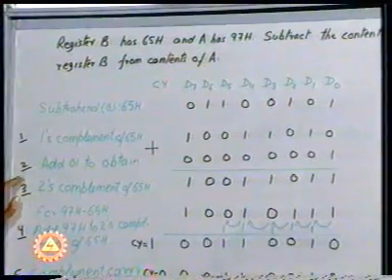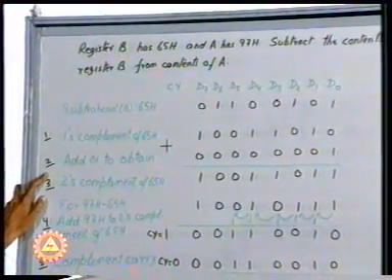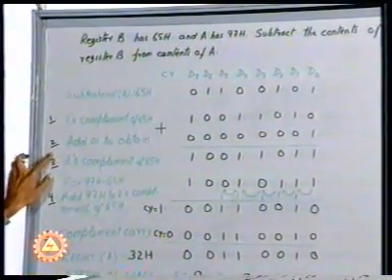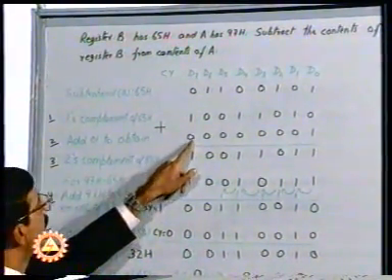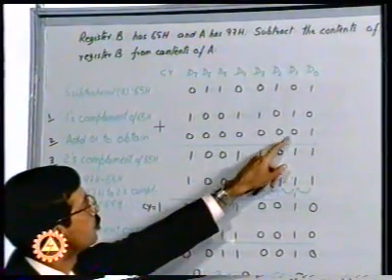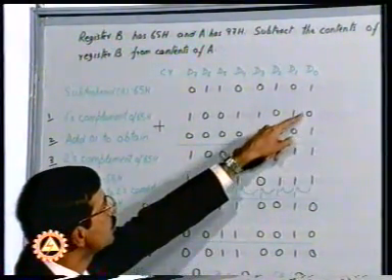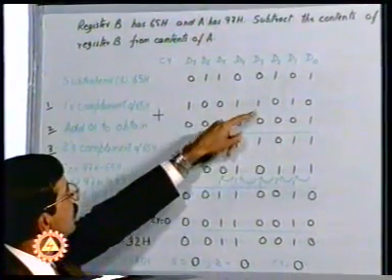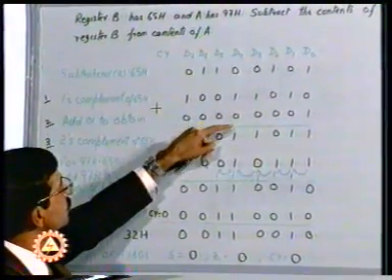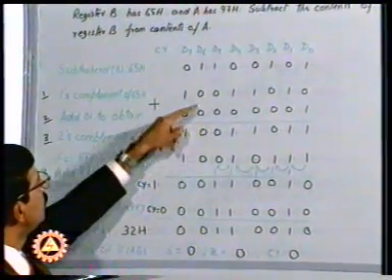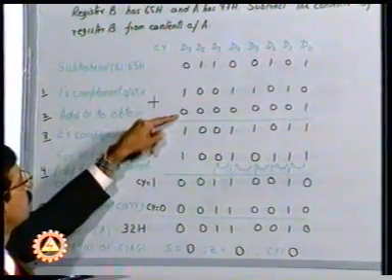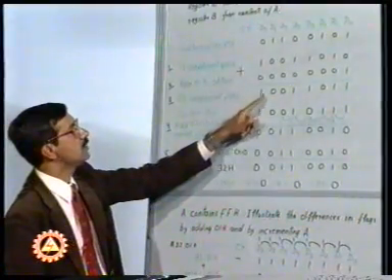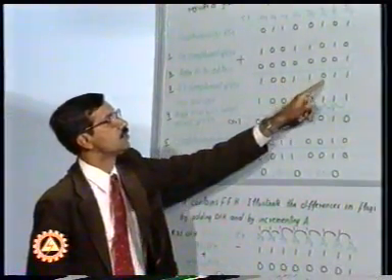The second step is to add 1 to this number. When we add 1 to this number, what we get is the 2's complement. So when we add the number 1, that is 0, 0, 0, 0, 0, 0, 0, 1, the result is: 0 and 1 gives 1, 1 and 0 gives 1, 0 and 0 gives 0, 1 and 0 gives 1, 1 and 0 gives 1, 0 and 0 gives 0, 0 and 0 gives 0, 1 and 0 gives 1. So the 2's complement of 65 is 1, 0, 0, 1, 1, 0, 1, 1.